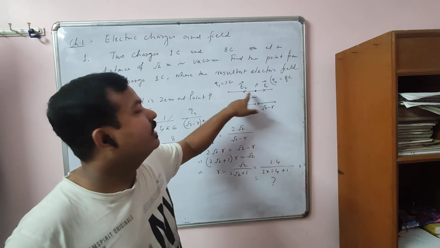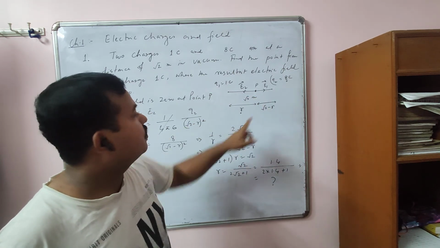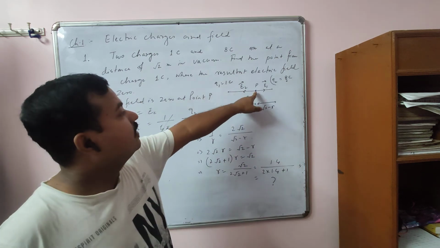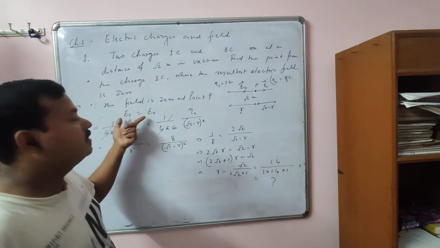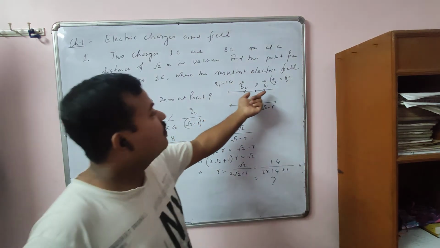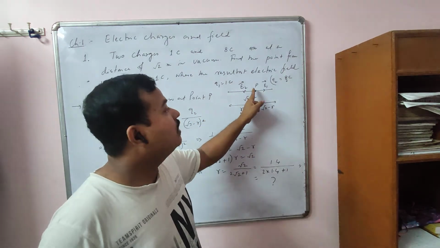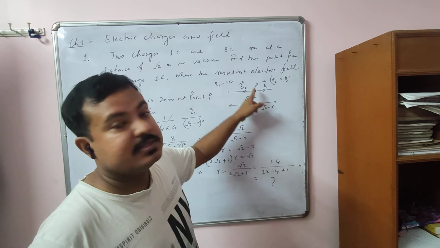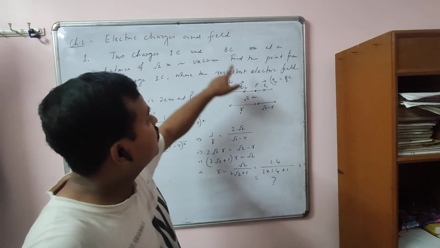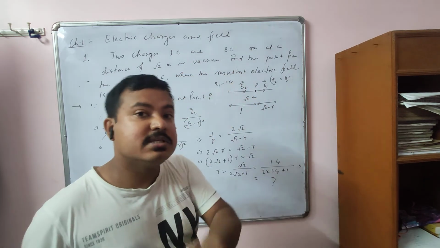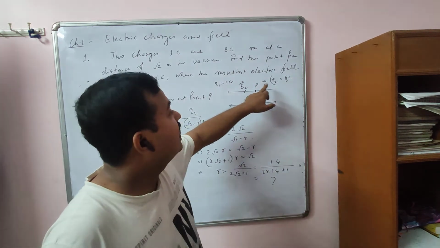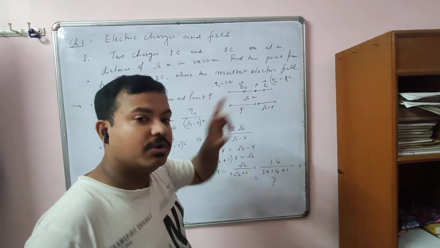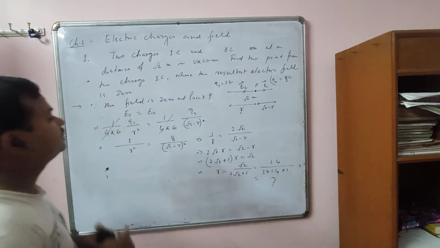they must be equal. So E1 must be equal to what? E2. Then only the field at this point is 0. That's why I have taken E1 is equal to E2. Otherwise, if E1 is not equal to E2, then field will not be 0 at this point. Since it is given in the question, you have to find the point where the field is 0. So we are considering the field is 0 at this point, and that's why I am taking E1 is equal to E2. Okay.